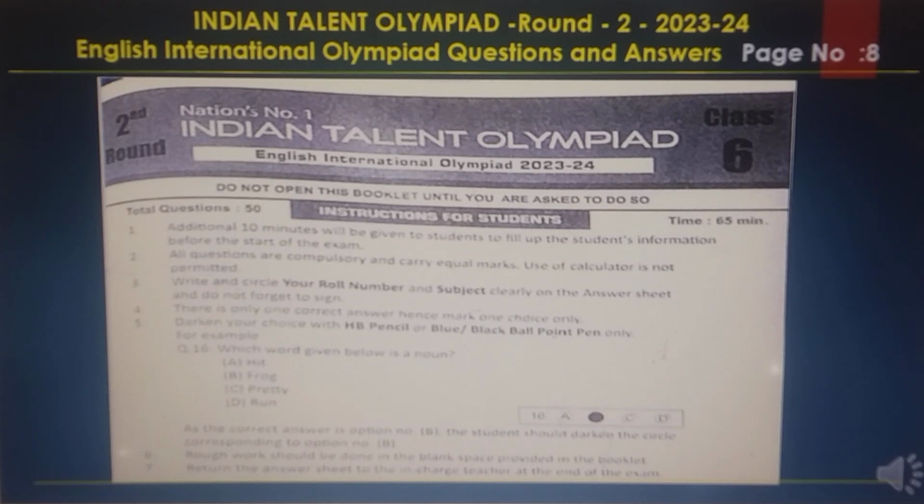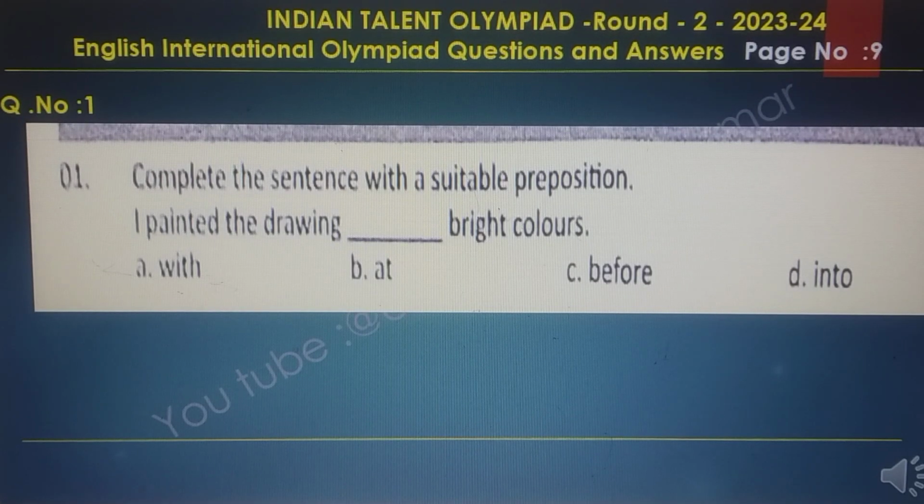The Indian Talent English International Olympiad 2023-24 Class 6. Here are the general instructions and the first question.